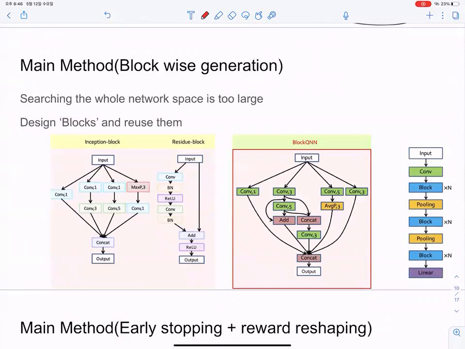Next is blockwise generation. The paper suggests that it suffices to generate a block architecture and reuse it throughout the network. This reduces the search space and the computational cost, which is one of the main contributions of this paper.